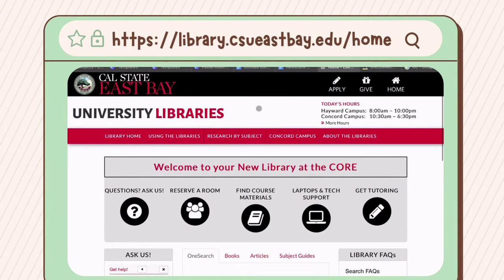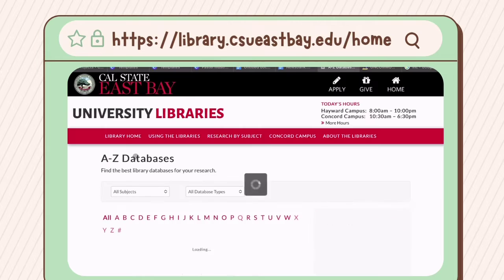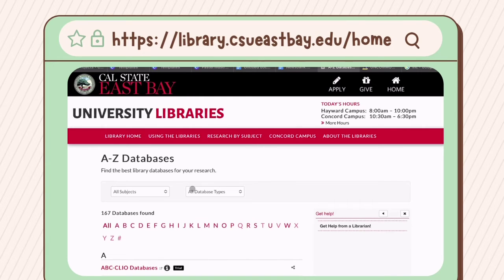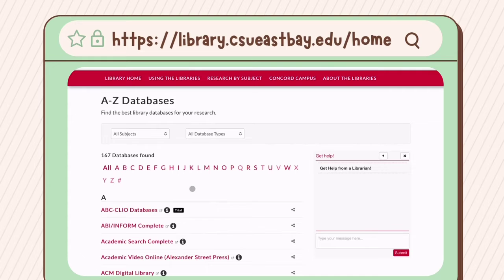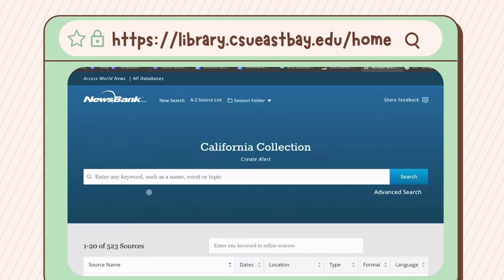You can find the NewsBank Access World News California collection by heading to the Cal State East Bay Library website first, then scrolling down to find the Search Databases A through Z tab on the left-hand side of the page. Clicking on that tab will direct you to the A through Z databases page where the library holds 167 different databases. Click on the N on the alphabetical directory and you can see that it is the second option labeled NewsBank California Collection. Once you click on that, you will automatically be sent to the NewsBank Access World News California Collection website. Here, you can type in any keyword into the search bar to find the newspaper you're looking for.